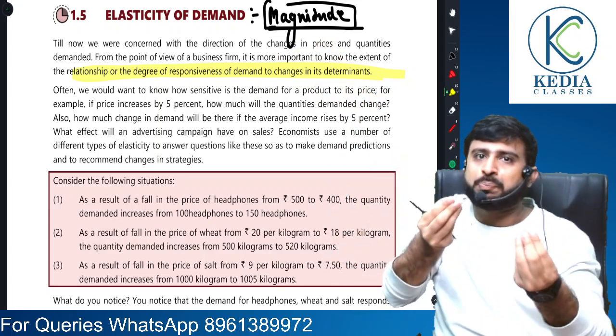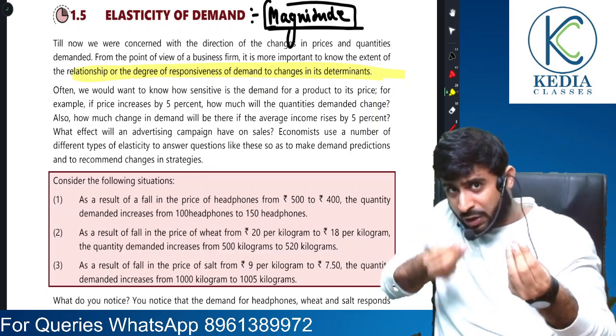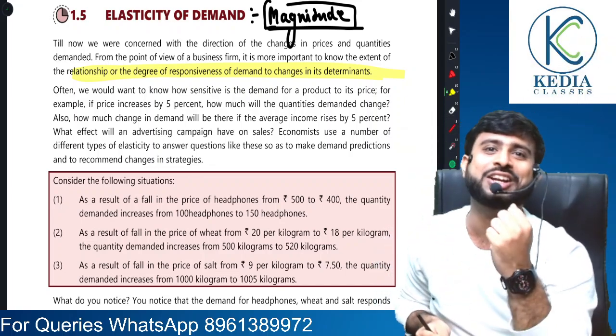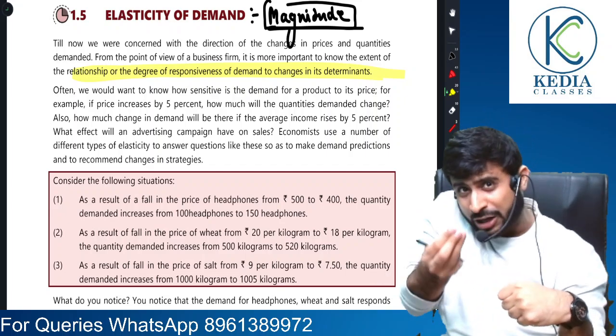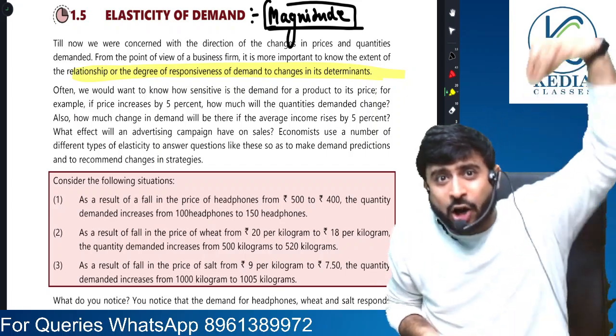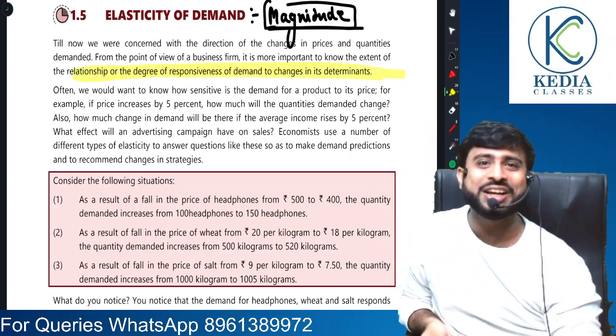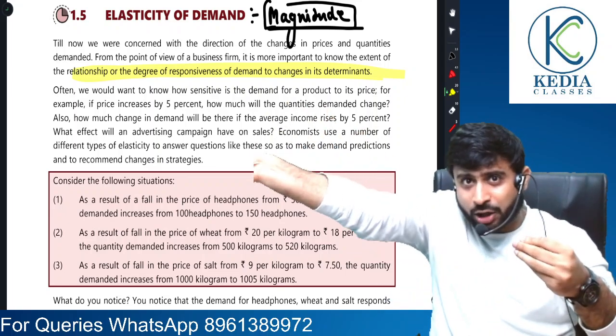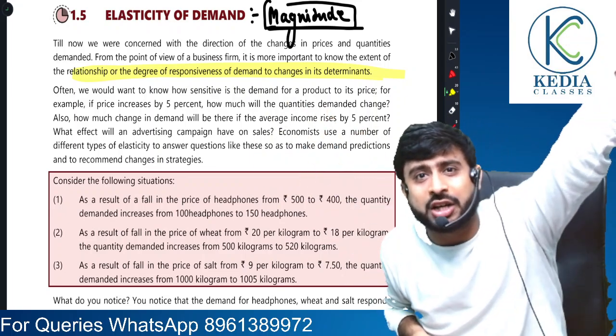So suppose there is a change in price, and because of 1% change in price, by how much will quantity change? That is called price elasticity of demand. By 1% change in income, by how much will demand change? That is called income elasticity of demand. By 1% change in price of related commodities, by how much will quantity demanded change?